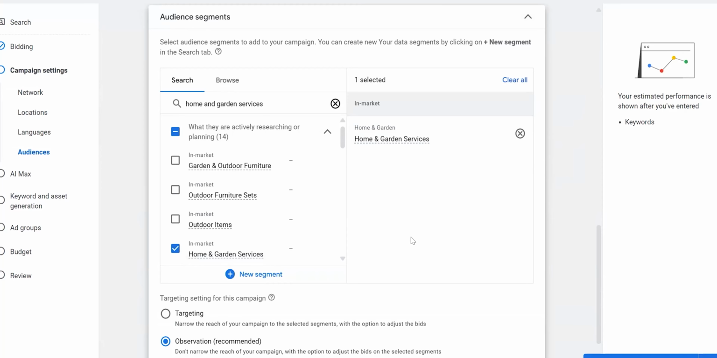Although you might still get a couple of those calls, we want to target people specifically in the home and garden services niche. So they're in the market and they've actually shopped around a couple other sites according to what Google knows about them. And in order to do that specifically, we have to do the targeting, right?